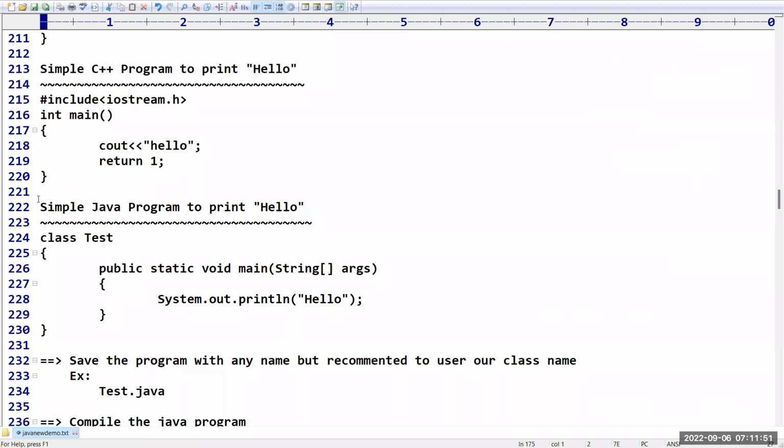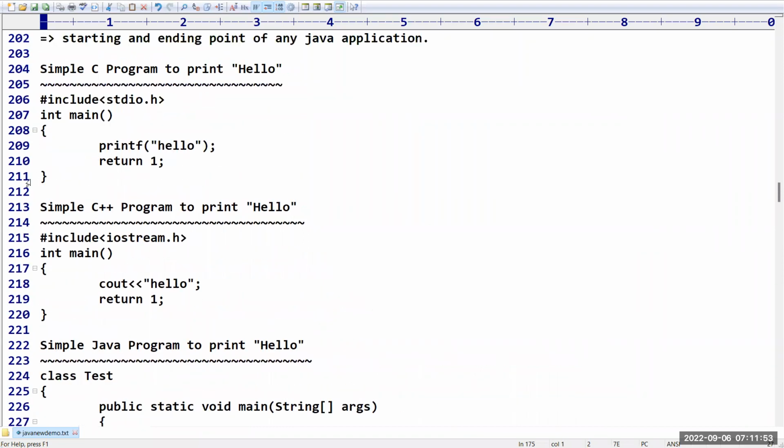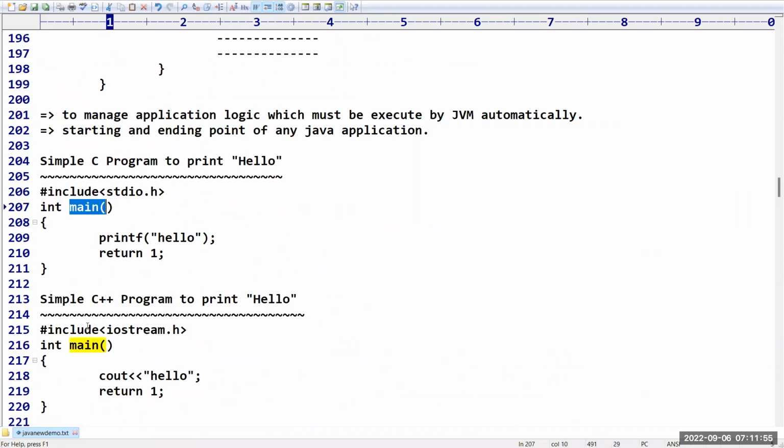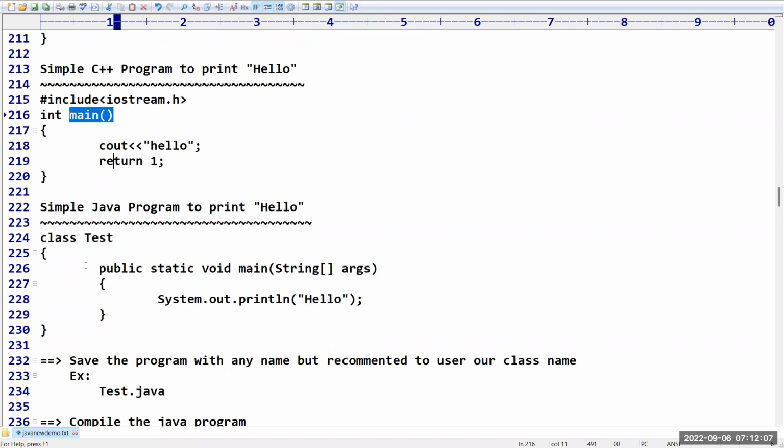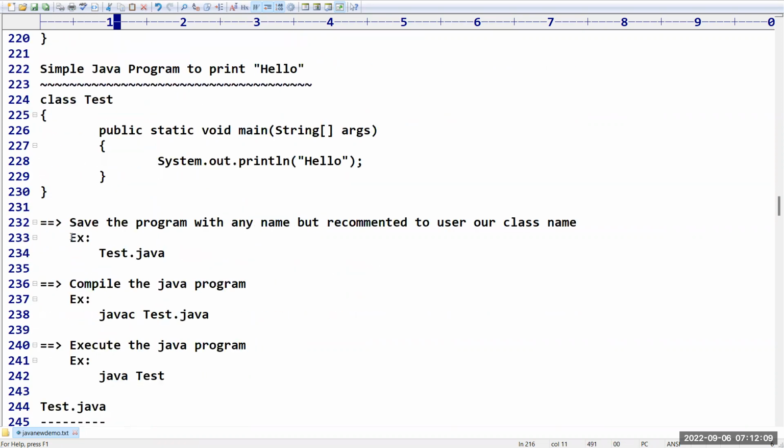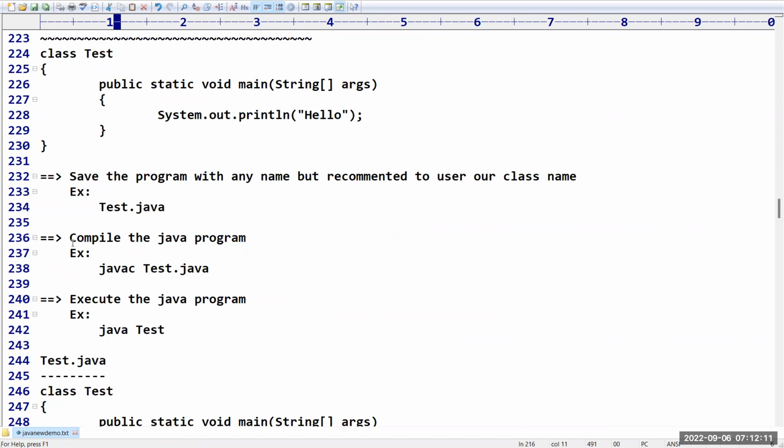Why have I covered the programming in different languages? Because in every program the main method is required, but maybe the signature of the main method, like the format of the main method, is going to be changed, but the main method is common in every programming language. Then how to save the file, how to execute the file, we have seen very clearly.